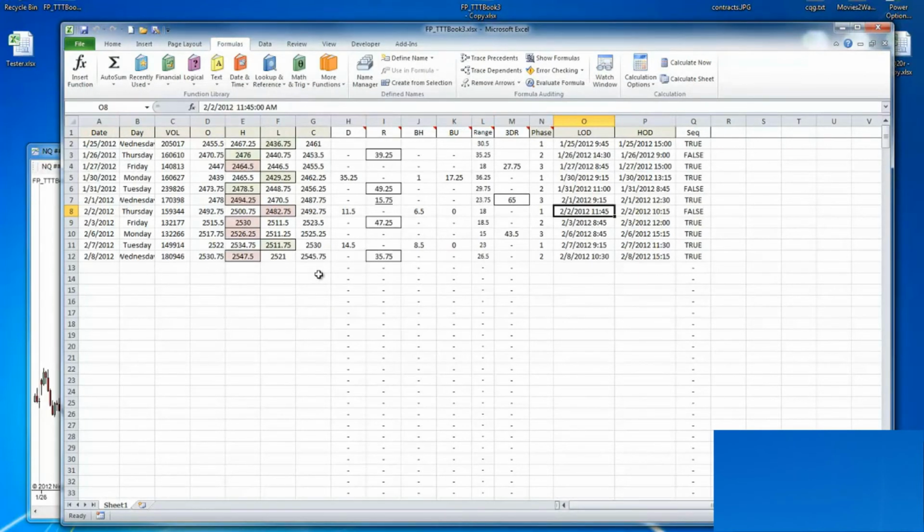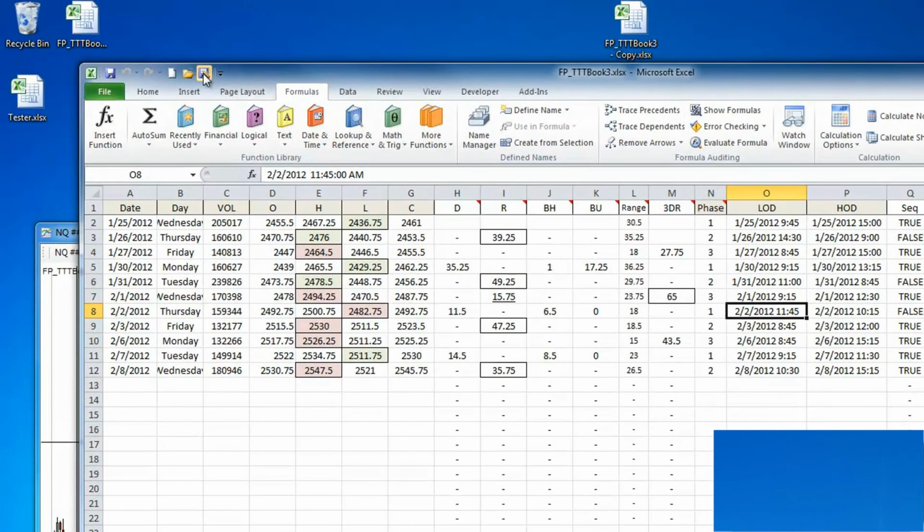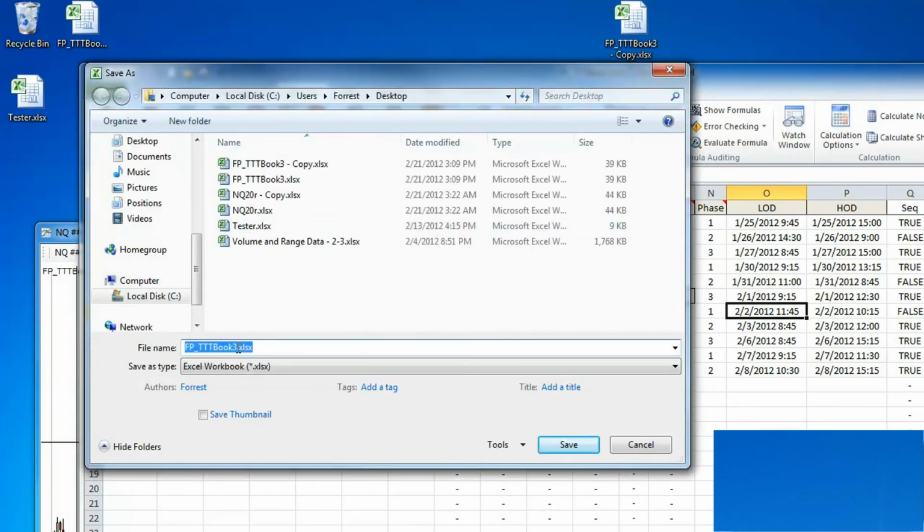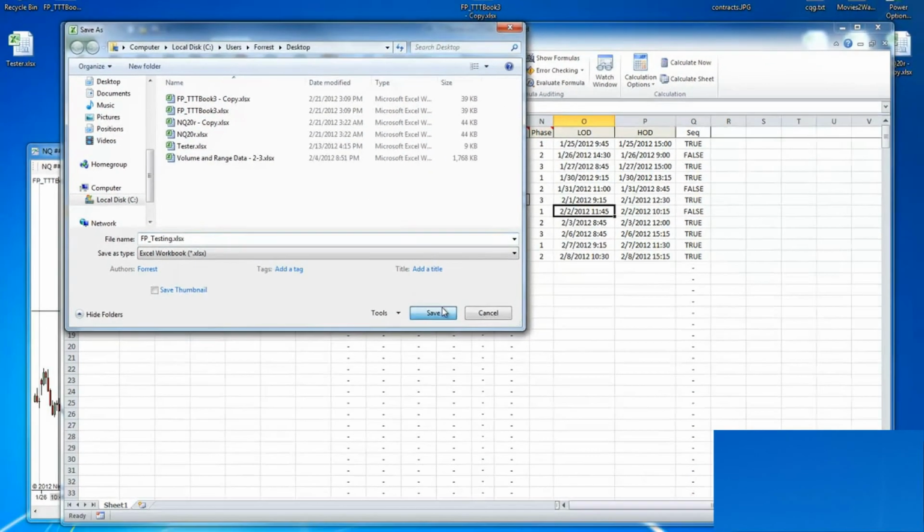Now we can see we're writing data to the sheet, and it's only a couple of days that we loaded, so this is all the data here. Now, this is kind of an end of day tool, so it's really meant to be run at the end of the day so you can compile your stats and your numbers. If you have data you want to keep, I'd suggest you hit your save as button and give it a new name. Let's call it testing. Save it to my desktop.